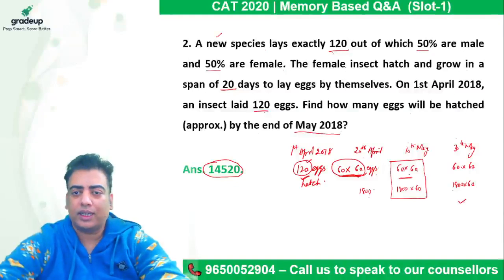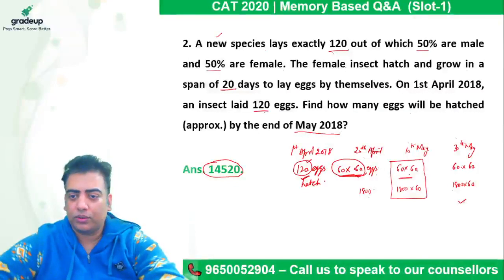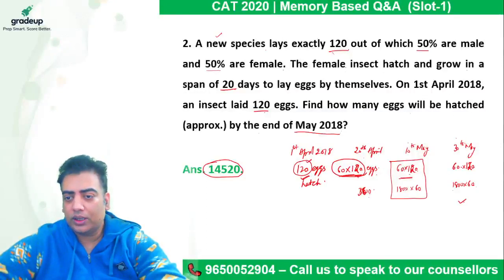Yes, that lay 120 eggs each, so it will be 120. All right. Still, as compared to the answer, our value is going to be very much bigger. All these come out to be 7200. Half of this is 3600. So they will lay 120 eggs here. Again, they will lay 120 eggs here.